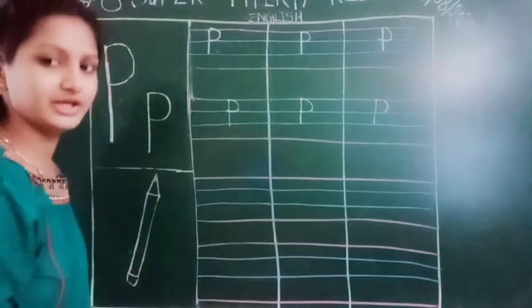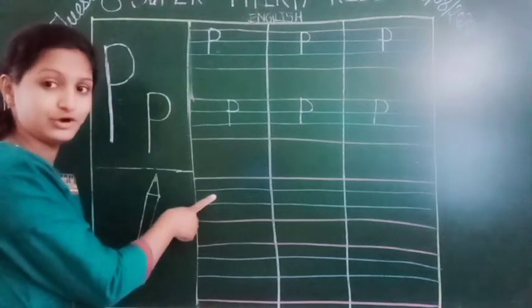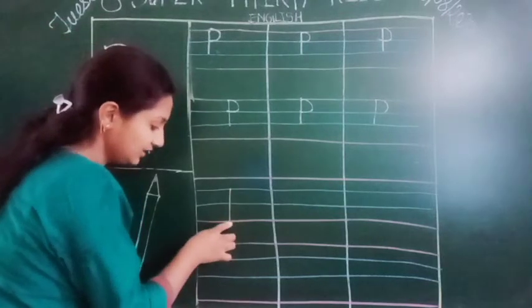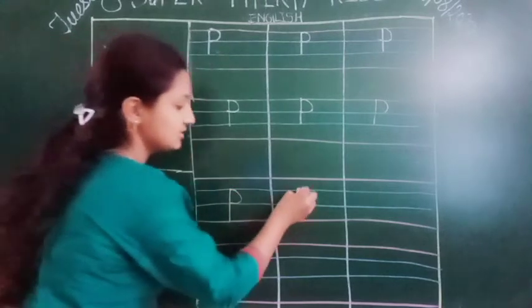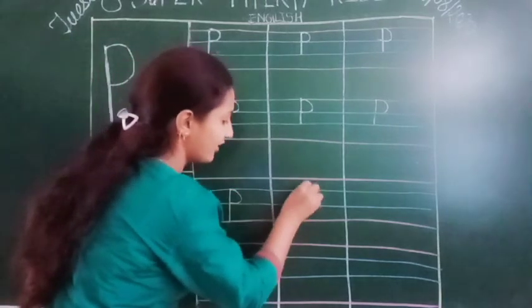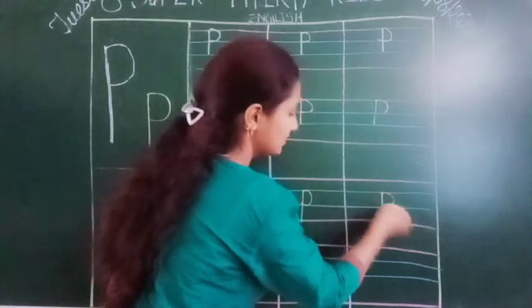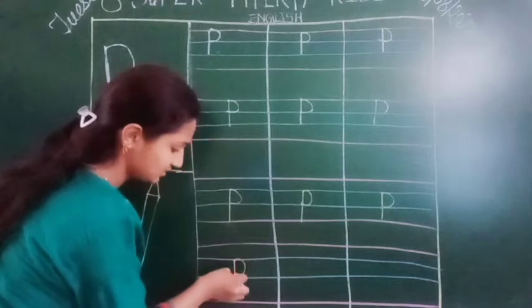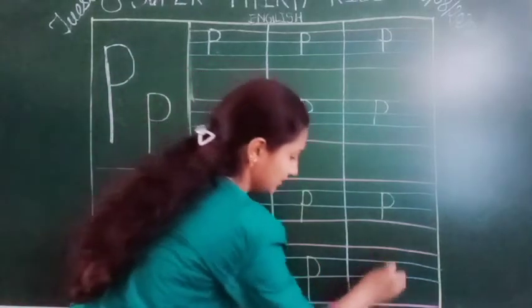Okay. So here from the blue line we have to start. From the blue line, standing line till the pink line and half circle. Standing line, half circle. Standing line, half circle.